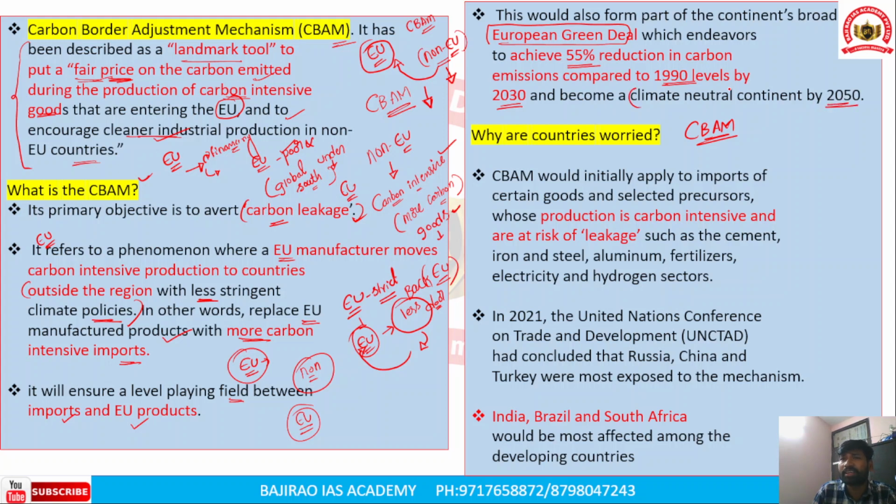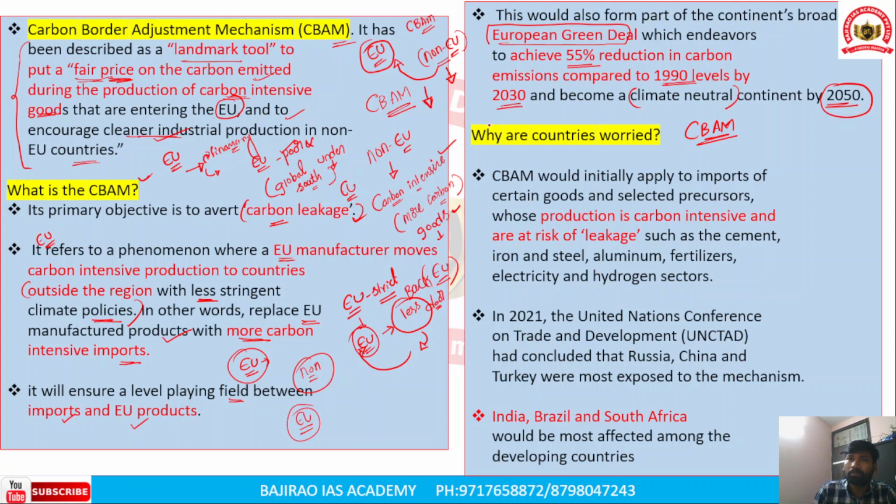Climate neutral means that whatever carbon one country emits, it has the capacity to absorb all the emission. This is climate neutral, or carbon neutral. The European Union announced that it will become a carbon neutral country by the year 2050. And what is the target of when India will achieve net zero emissions? You have to put that in the comment section.